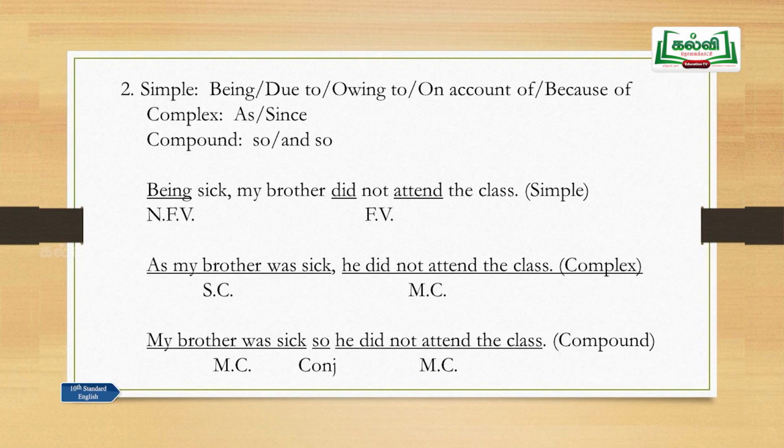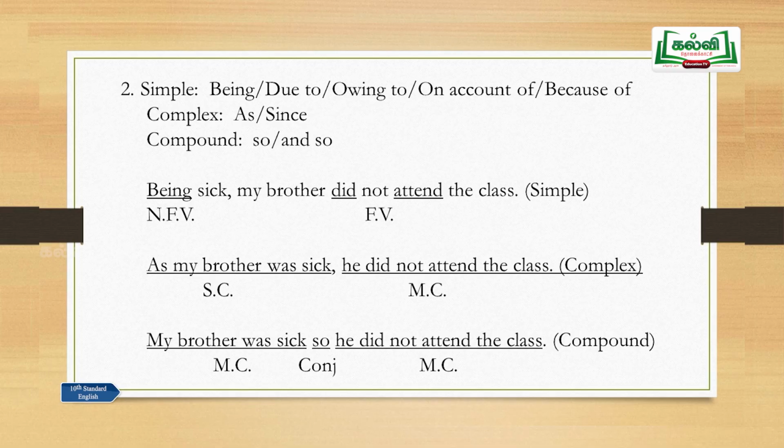How will you change this into a complex sentence? Again, being sick, this is a non-finite verb. Change the non-finite verb into a finite verb, so that the phrase will become a clause. So you will get two clauses, and you will have a complex sentence where one is the main clause and the other is a subordinate clause. So that is the rule. Being sick, and being is changed into was. Why isn't it is, and why is it was?